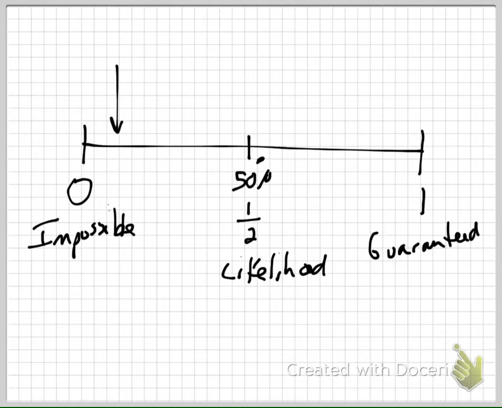Say Tabernacle's really good at basketball. It probably would land on this side of the likelihood line, which would mean you would say that it's unlikely.